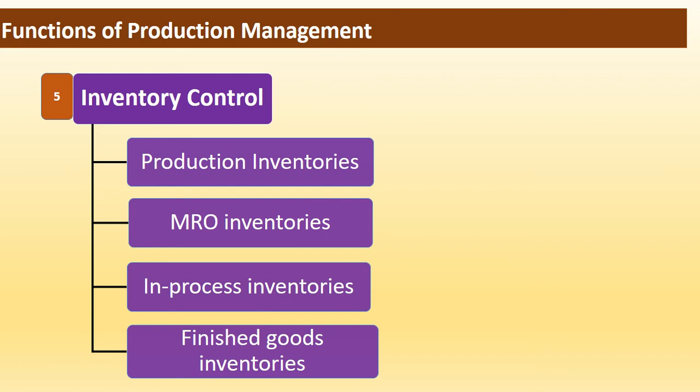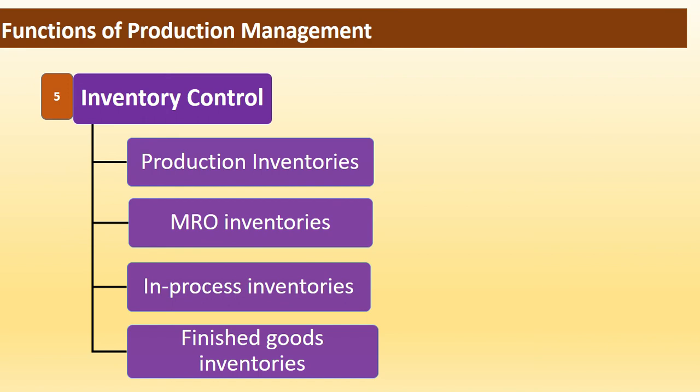Next category is in-process inventories. In-process material means intermediate or semi-finished goods which are used at various stages of the production process. Next category is finished goods, that is completed product. These are the complete products which are ready to sell in the market.